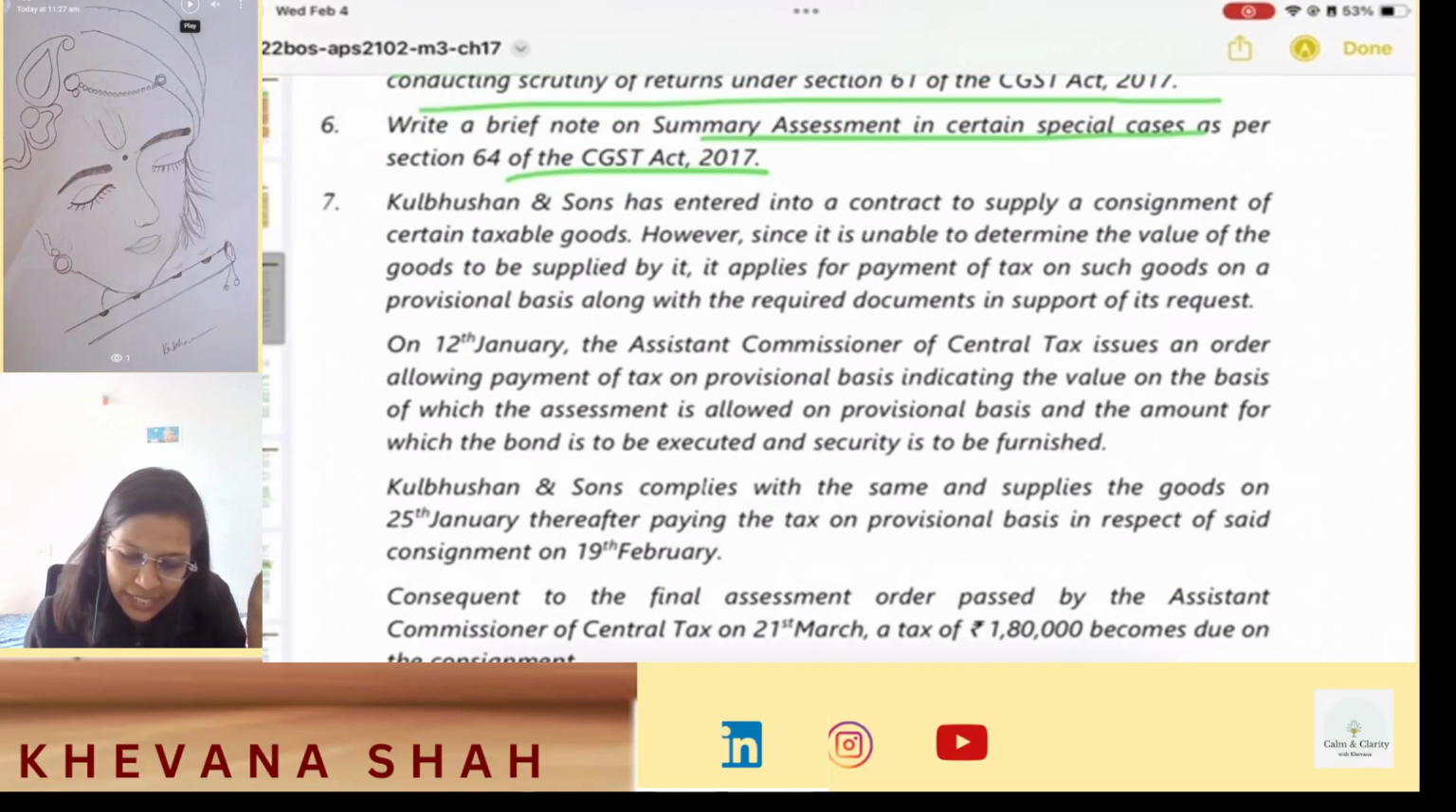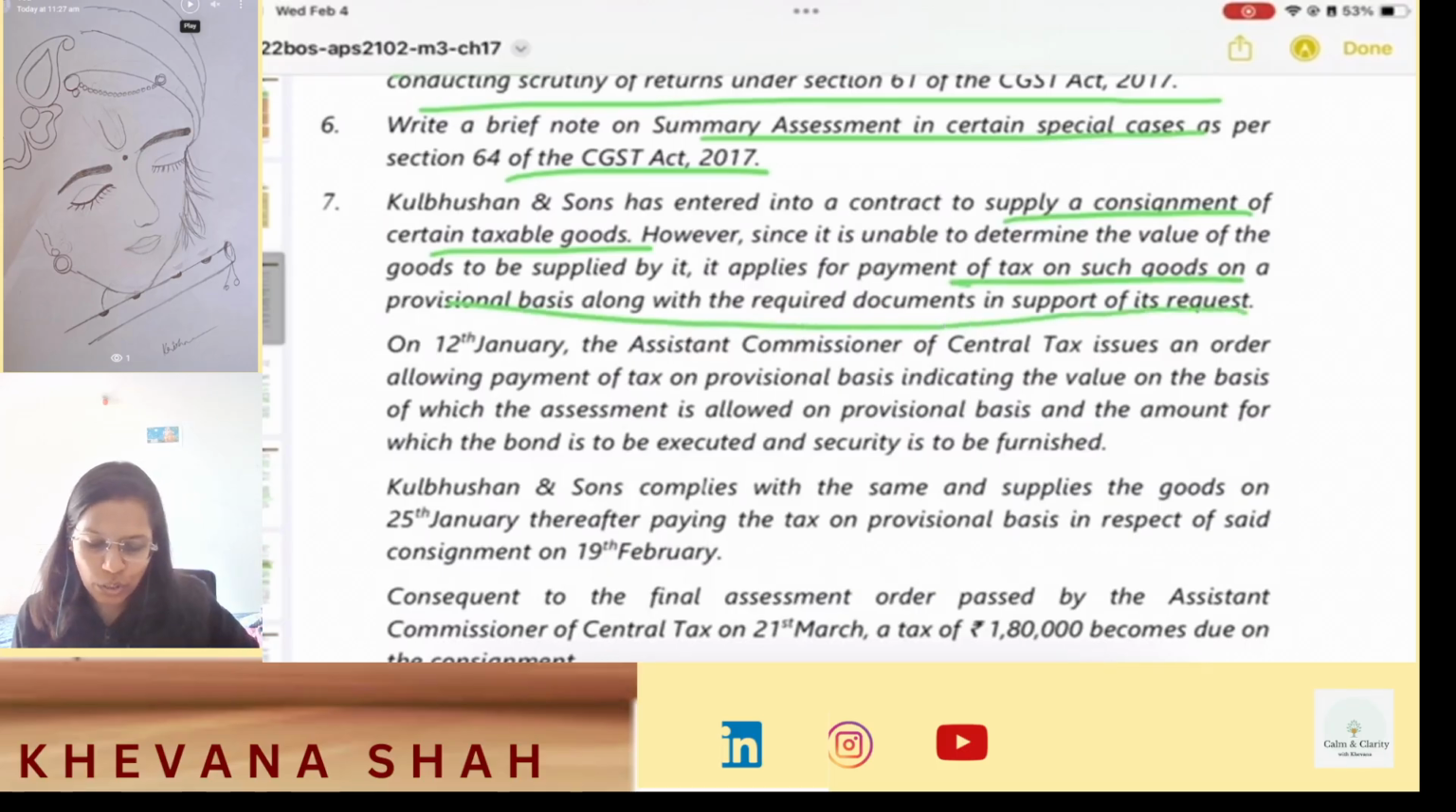Kulbhushan and Sons has entered into a contract to supply a consignment of certain taxable goods. However, since it is unable to determine the value of goods to be supplied by it, it applies for payment of tax on such goods on a provisional basis along with the required documents in support of this request. Okay. So since this person is not able to determine the exact amount, that person is trying to pay the taxes on provisional basis along with the required documents.